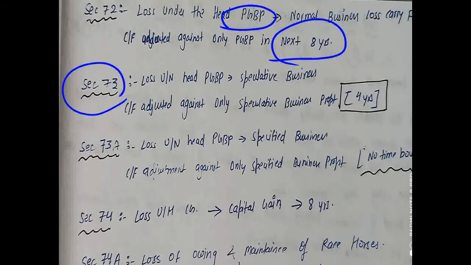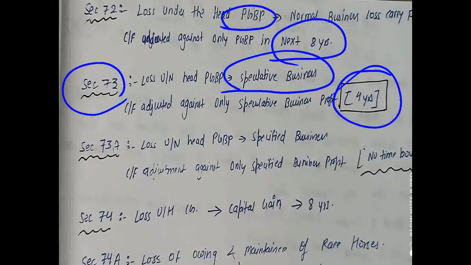Section 73 talks about speculative business. I have already told what speculative business is: the business in which there is no physical delivery of goods or services. The losses carried forward under speculative business can be set off in the next 4 years.